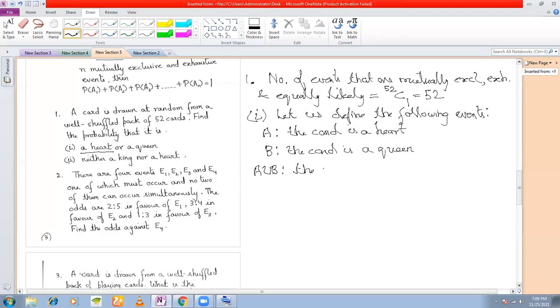The card is a heart or a queen. This is the given event whose probability we need to find, right? We need to find P(A union B). So from the classical definition, how do you find P(A union B)?